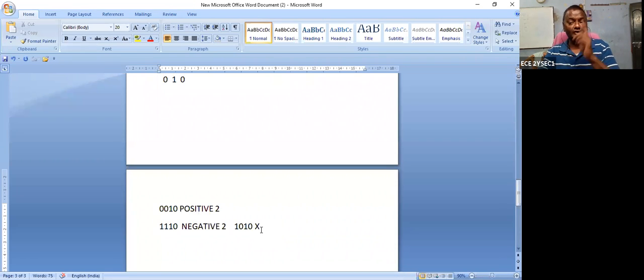So if it is negative, how do you understand it is negative? MSB is equal to 1. So the 1 should not be changed. The sign should not be changed. Suppose it changes, it becomes a positive 0; negative is the 1. If you are performing any operation, division or multiplication, the sign should not be changed. That's a very important thing. But in the computer, the sign sometimes should be changed. I can explain that in the shift operators.